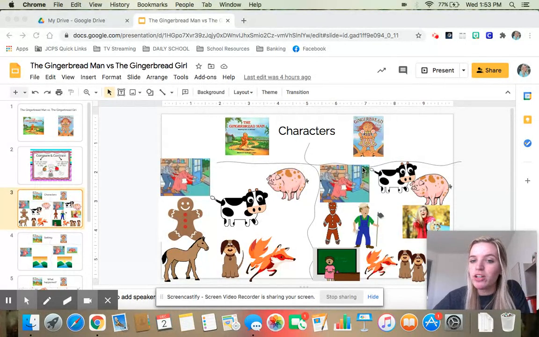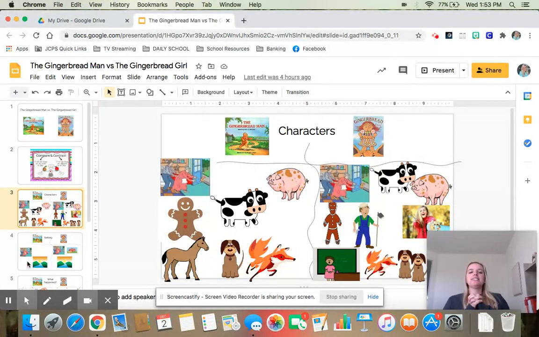But the Gingerbread Girl has a few more characters. So there's a farmer in the Gingerbread Girl, but there's not in the Gingerbread Man. There's an artist, and there's not in the other. There's a teacher, and there's not in the other. And then there were 3 dogs in the Gingerbread Girl, where there's only 1 dog in the Gingerbread Man.